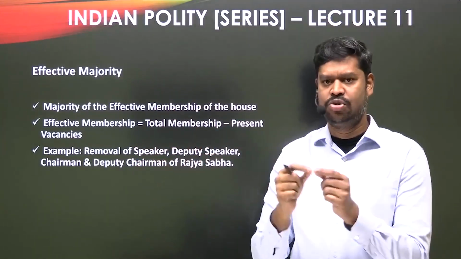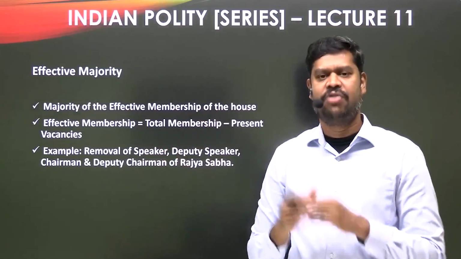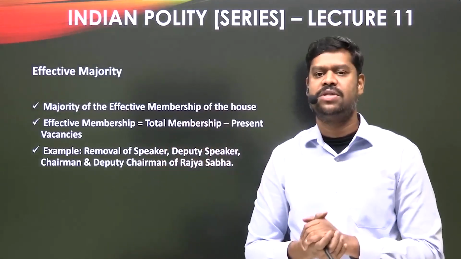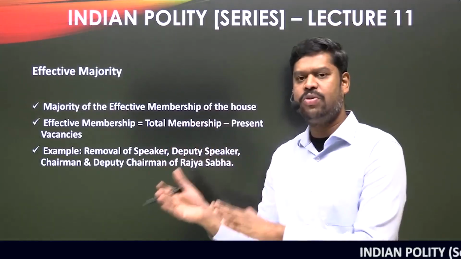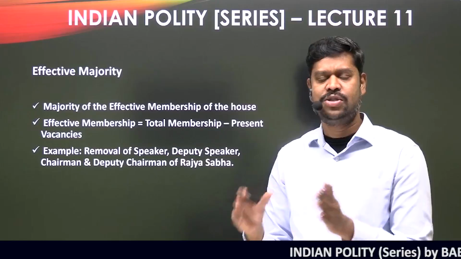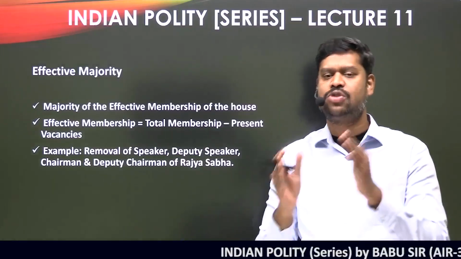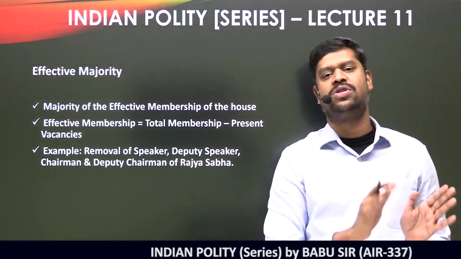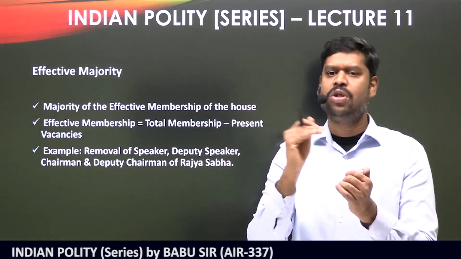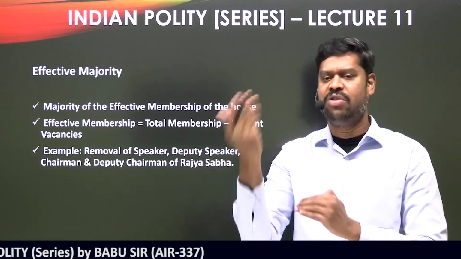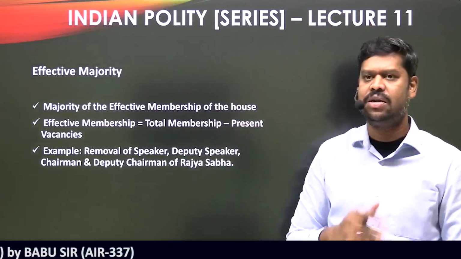266, because 265 would amount to exactly half of 530, and more than 50% would be 266. So, to pass a particular proposal with effective majority, in this particular case, 266 members in the Lok Sabha have to support that. Minimum 266 members. It can be more than that. Whenever I talk of majority, we are only talking about the minimum number that is required. It can definitely be more than that, but it shall not be less than this.